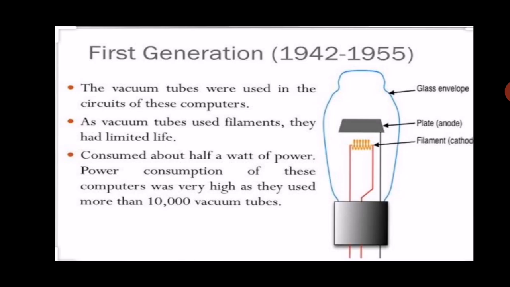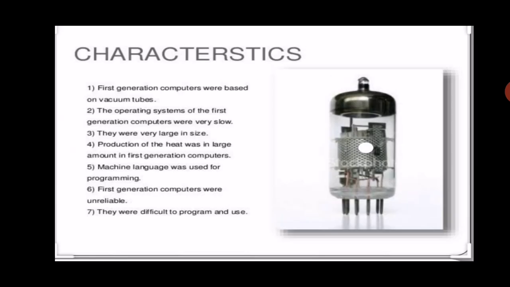The first generation time was 1940 to 1956. In this generation we used vacuum tubes. These vacuum tubes are used in the circuits of the computer. You can see easily in this diagram: here is the outer side of glass and on the inner side you can see the filament. As vacuum tubes use filaments, they had limited life. These have some characteristics.